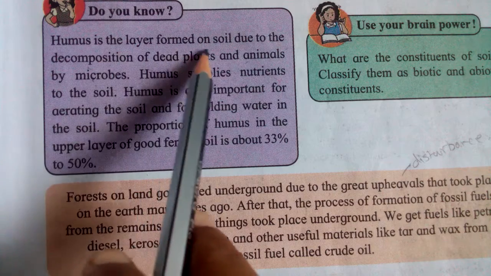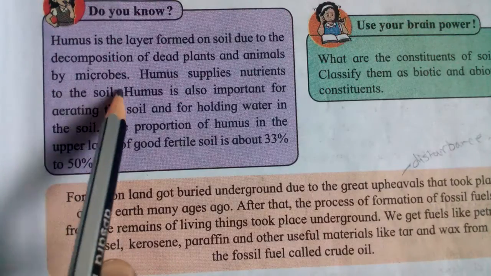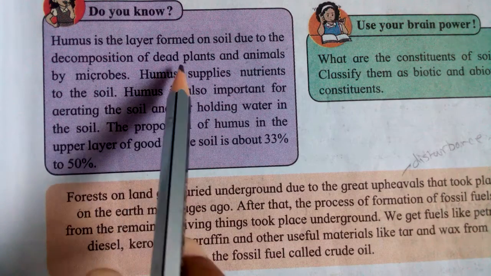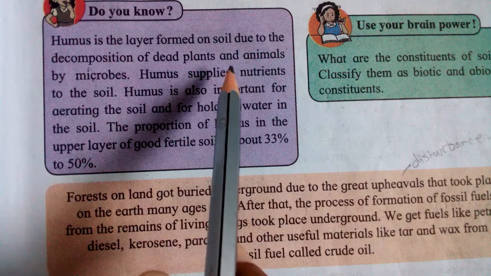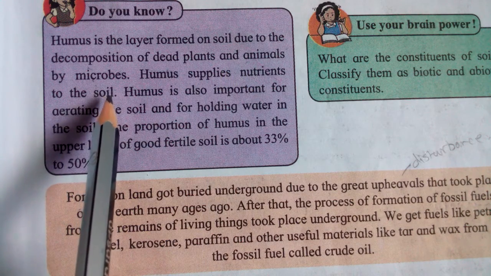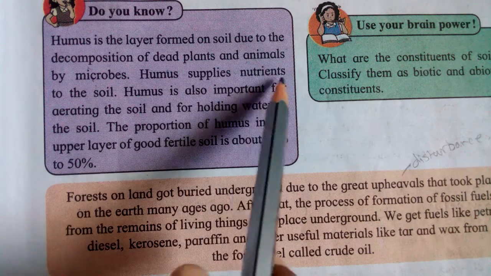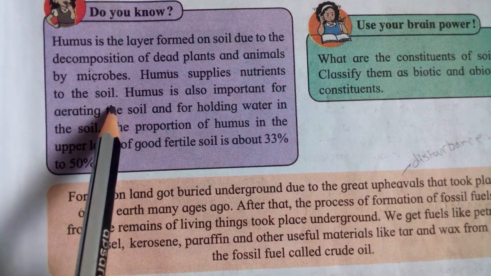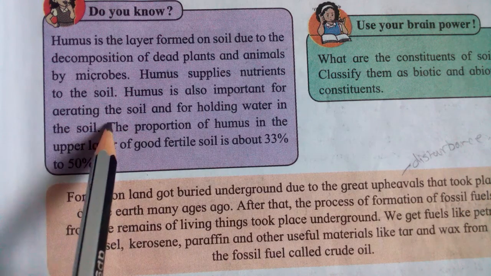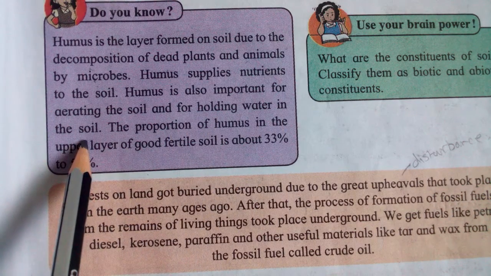Humus is the layer formed on the soil due to the decomposition of dead plants and animals by microbes. And who decomposes the dead plants and animals? Microbes. The small insects and microorganisms decompose the plants and animals. Humus supplies nutrients to the soil. Humus is also important for aerating the soil and for holding water in the soil.